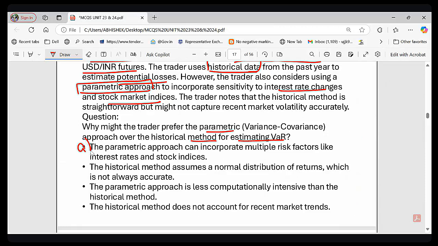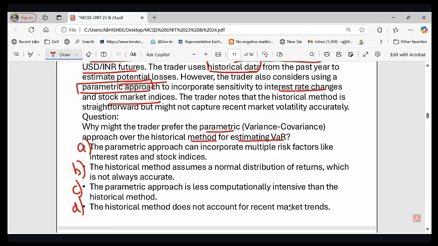Option A, the parametric approach can incorporate multiple risk factors like interest rate and stock indices. Option B, the historical method assumes a normal distribution of returns, which is not always accurate. Option C, the parametric approach is less computationally intensive than the historical method. And option D, the historical method does not account for recent market trends.